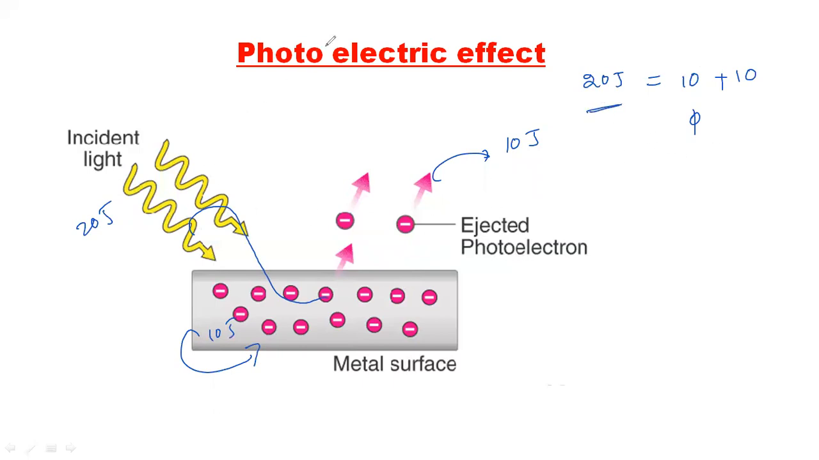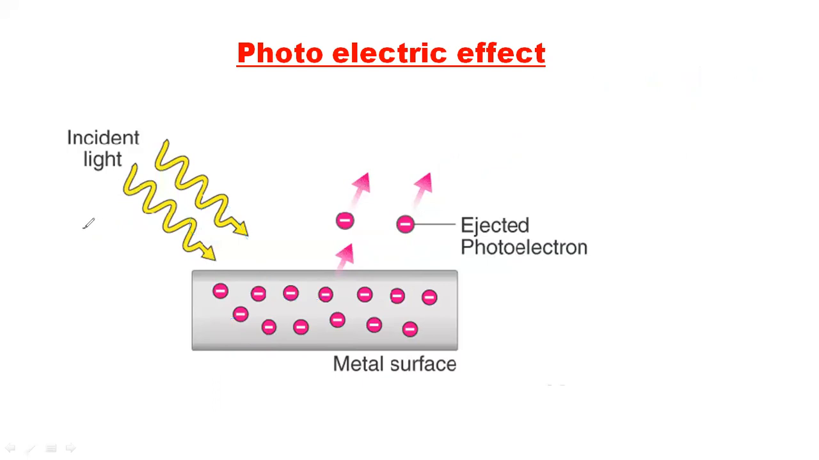So let us not take 20. Let us write 35 joules. We are giving 35 joules of energy here. So let us say 25 joules is the energy used to remove the electron from the surface here. The remaining 10 joules went out. So the total energy given is 35 joules, which is equal to the minimum it kept, 25, and the remaining will be 10 joules.